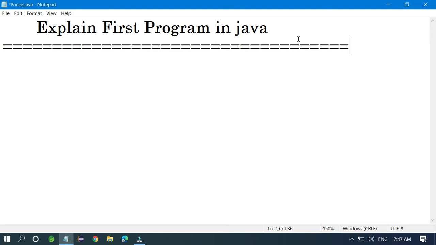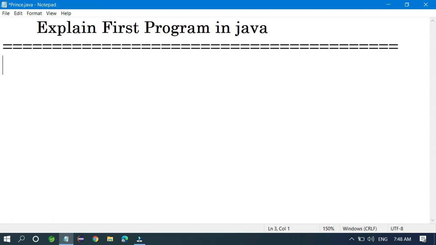I already taught you how to set the classpath, how to install the JDK, and how to compile and run your first programs in Java. Now I'm going to teach you the meaning of what you write in Java programs. I'm going to explain how you can check the syntax, how you know this is the correct format, and where things come from. Everything I'm going to explain.